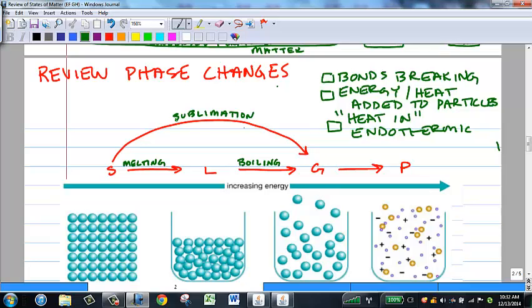If I go from solid directly to the gas state, we refer to that as sublimation. And we grouped those three phase changes together. We said for all three of those, bonds are breaking, energy is needed, added to the molecules. Since heat is going in, we refer to them as endothermic.